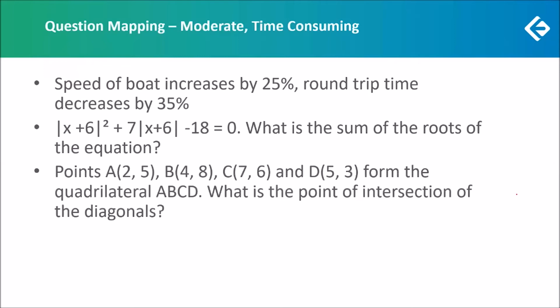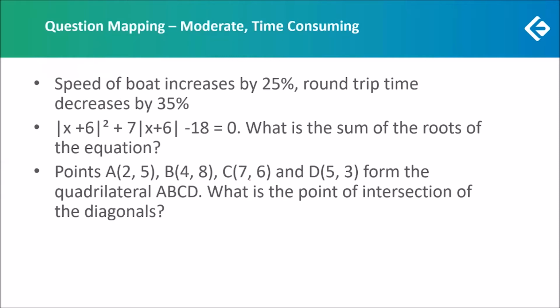We had one question on coordinate geometry in which there was a quadrilateral ABCD. We had the coordinates of ABCD and we had to find the point of intersection of the diagonals. Now, not an easy question, certainly, but also not a difficult one because only the basic concepts from coordinate geometry were required. Concepts we would have learned even in school. So the concepts were that we had to take a diagonal A and C, AC, for example, find the slope of the line, standard formula, basic formula in coordinate geometry.